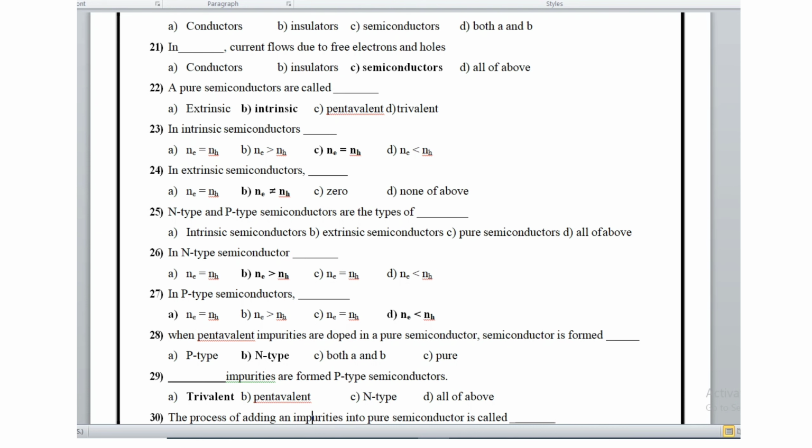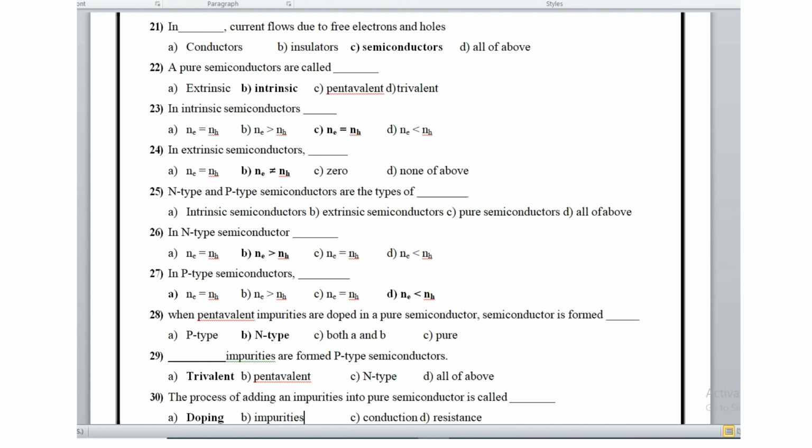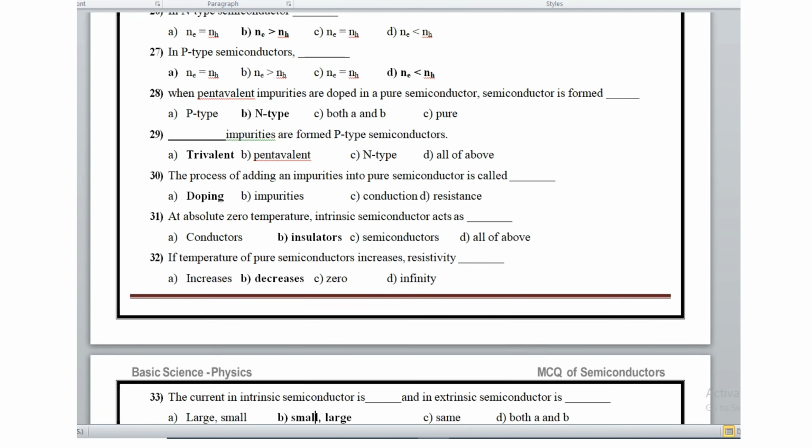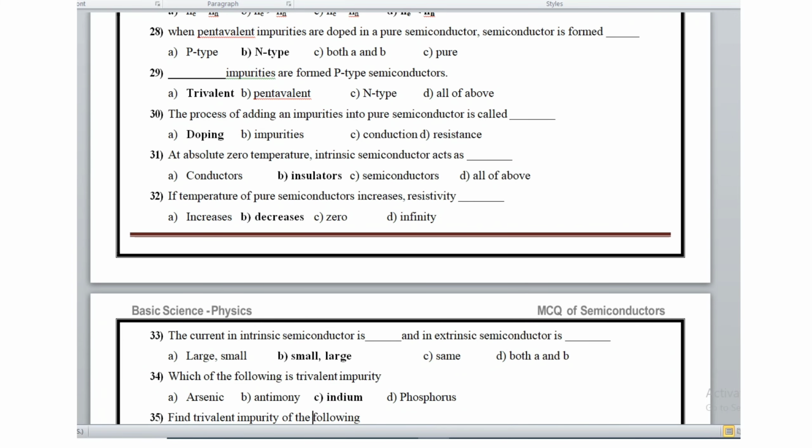When pentavalent impurities are doped in a pure semiconductor, an N-type semiconductor is formed. Then question number 29: trivalent impurities form P-type semiconductors. Question number 30: the process of adding impurities into a pure semiconductor is called doping.